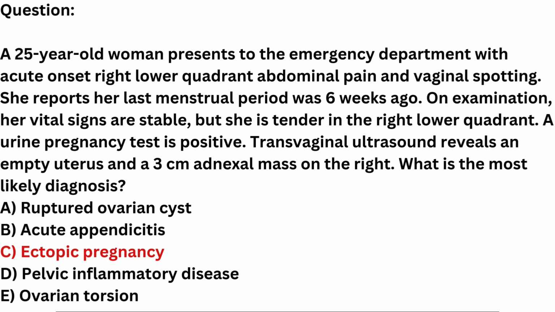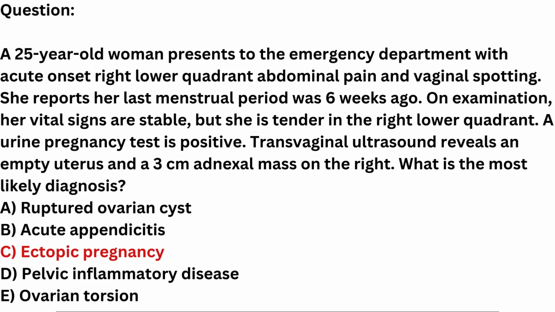Diagnostic steps. Serum beta-HCG levels. Serial measurements can help confirm an ectopic pregnancy. If beta-HCG levels are greater than 1,500 mIU/ml and no intrauterine pregnancy is seen on ultrasound, ectopic pregnancy is likely. Transvaginal ultrasound. The gold standard for detecting ectopic pregnancies. Findings may include an adnexal mass or free fluid in the pelvis indicating rupture.